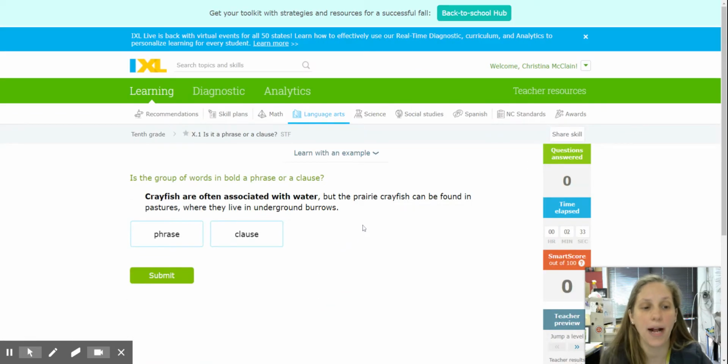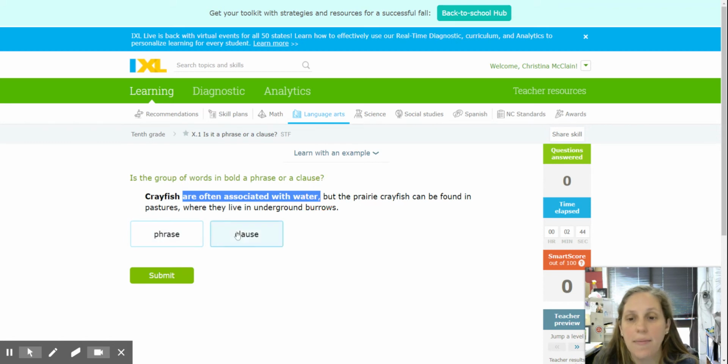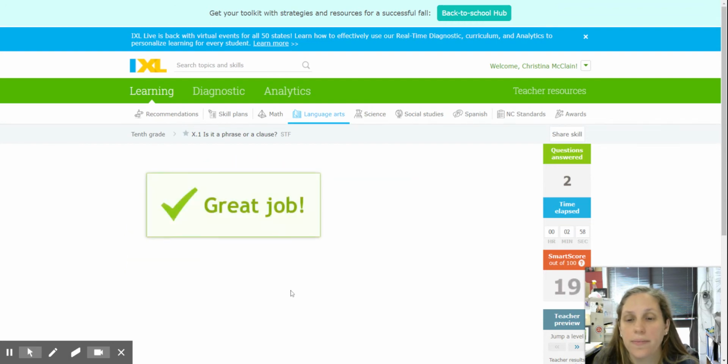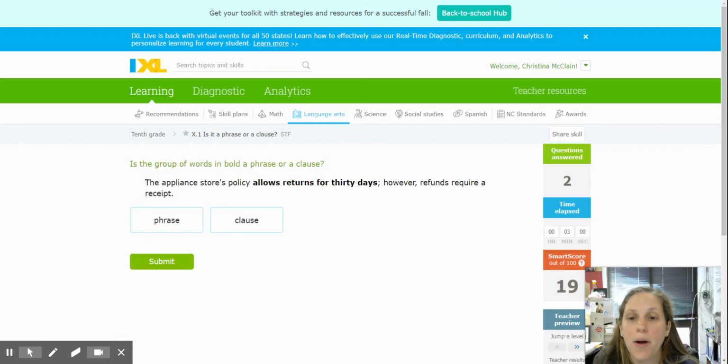So we're going to do a couple of practices here. Crayfish are often associated with water, but the prairie crayfish can be found in pastures where they live in underground burrows. So crayfish, subject, are often associated with water, predicate, that makes it a clause. Humans are classified as omnivores, right? So humans, subject, are classified as omnivores, predicate, clause. The appliance store's policy allows returns for 30 days. So we have allows, which is our predicate, right? But this is our subject. So this is just a phrase.